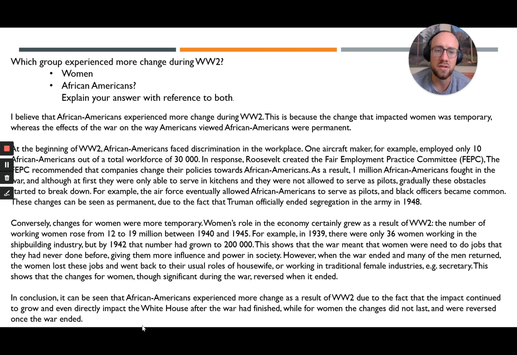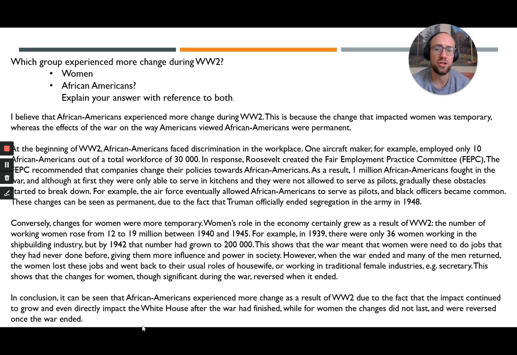Look again at this model answer. Look at all the numbers. Look at the names: Roosevelt, Fair Employment Practice Committee, Truman. Look at the dates: 1948, 1940 to 1945, 1939. And most importantly, year 10, look at the statistics. 1 million African Americans fought in the war. In 1939, there were only 36 women working in the shipbuilding industry, but by 1942, that number had grown to 200,000. These statistics are incredibly precise and detailed.